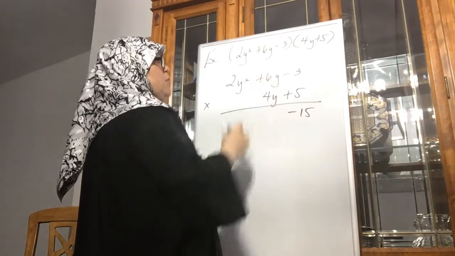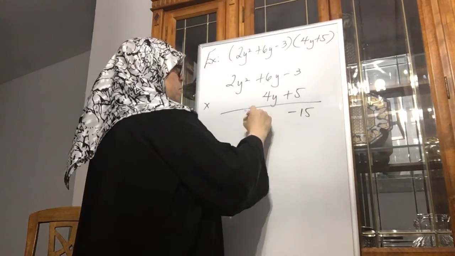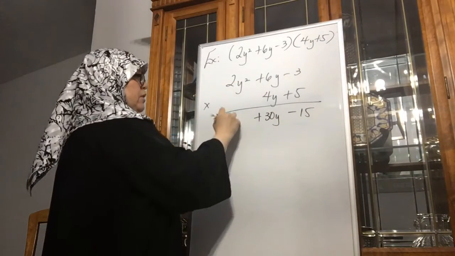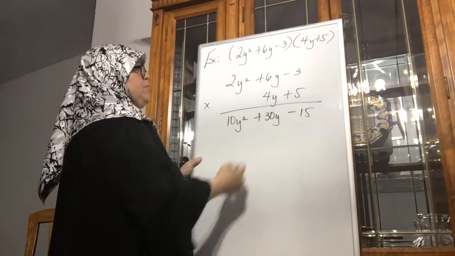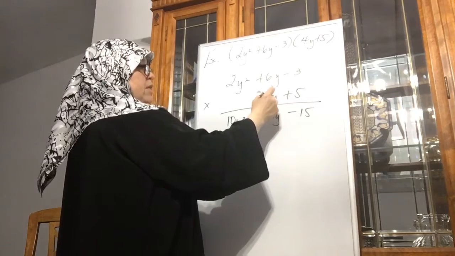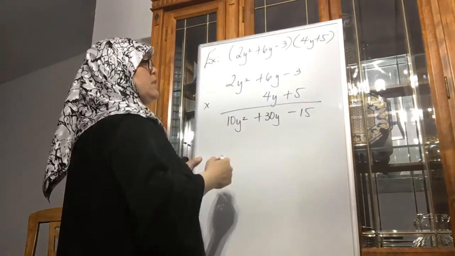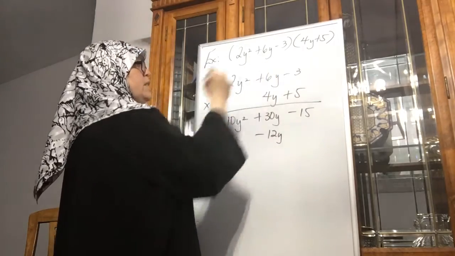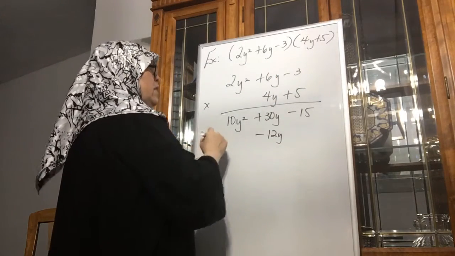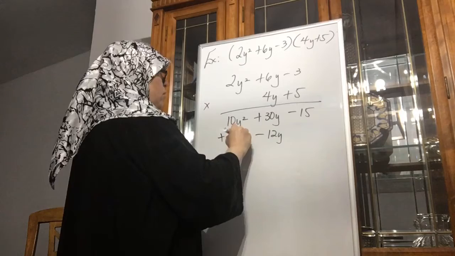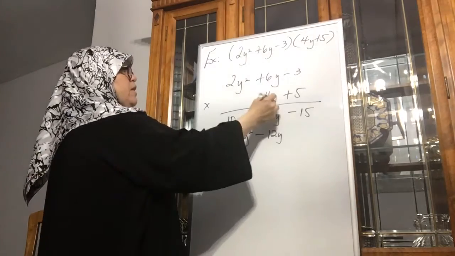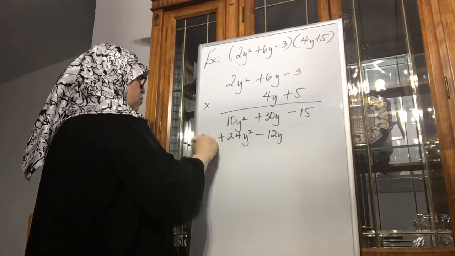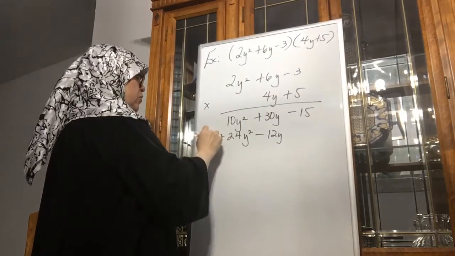Positive 5 times a 6y, plus 30y. Positive 5 times 2y squared, 10y squared. Then on the other side right here, 4y times a -3, -12y. 4y times 6y, it's a positive 24y squared. Then 4y times 2y squared, it's 8y, and remember it's to the third.